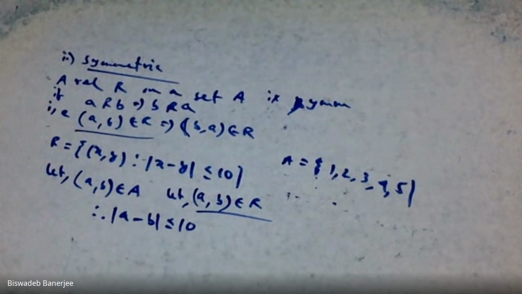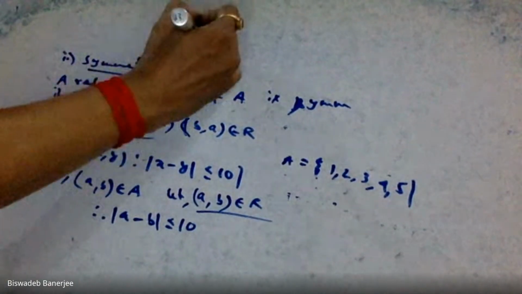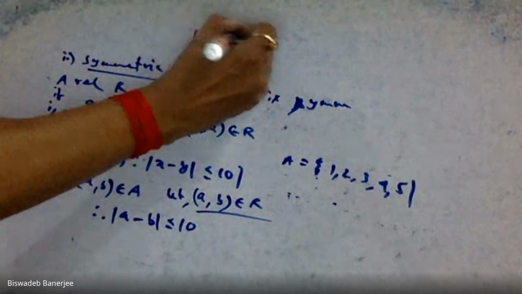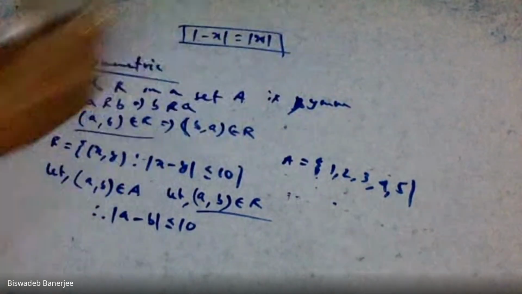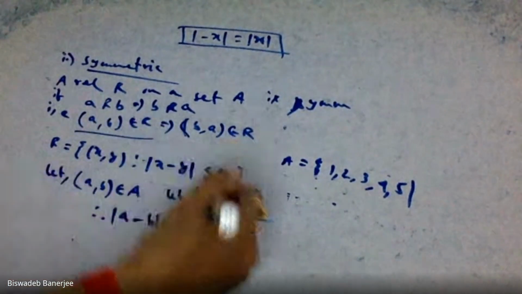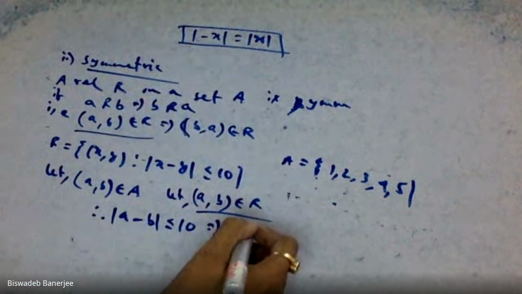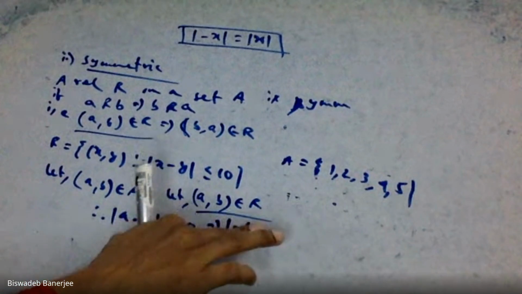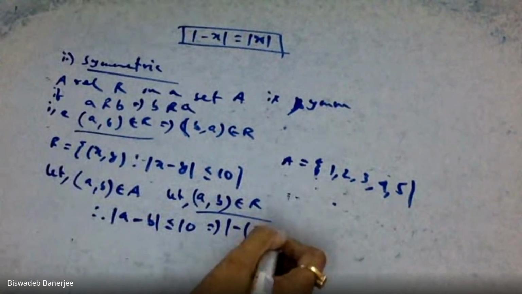Now, there is a property of the modulus function: mod of minus x equals mod x. Just remember this property. Modulus of minus x equals modulus of x. So if we go through this property, see what we obtain: mod of A minus B can be written as, if we take minus common, B minus A.